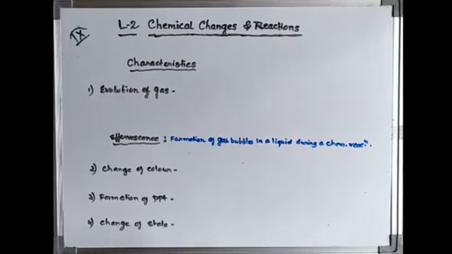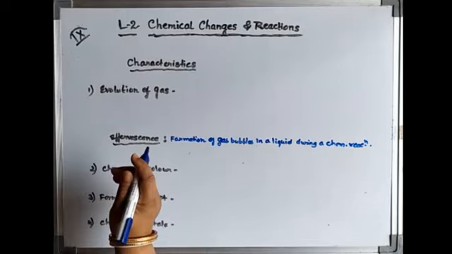First, we generally see that one of the products is the evolution of a gas. Generally the gases which come out are colorless, odorless gases. But some gases have a characteristic odor, and some have characteristic colors, so they can be easily recognized, and with various tests the gases can be identified. But what about the colorless, odorless gas? They can also be tested by a general test.